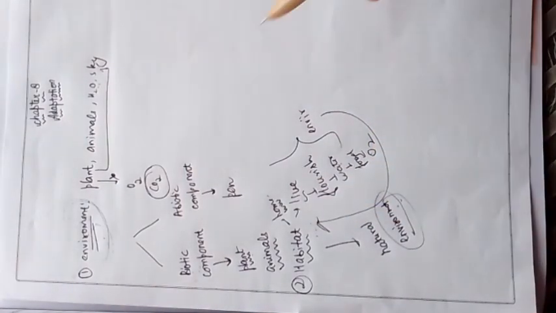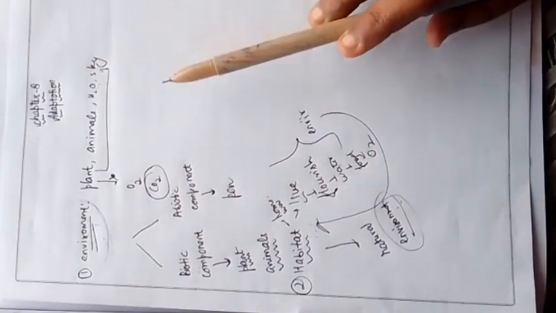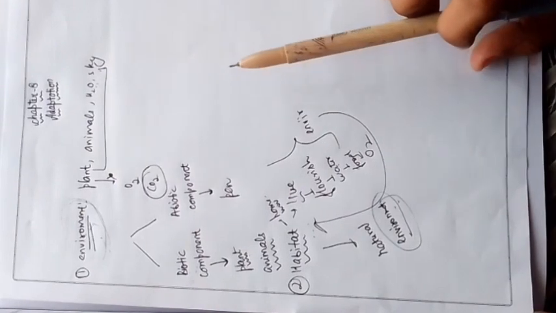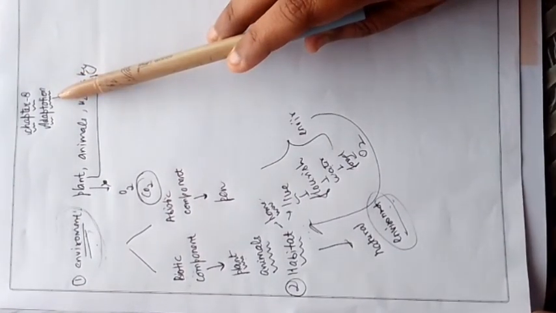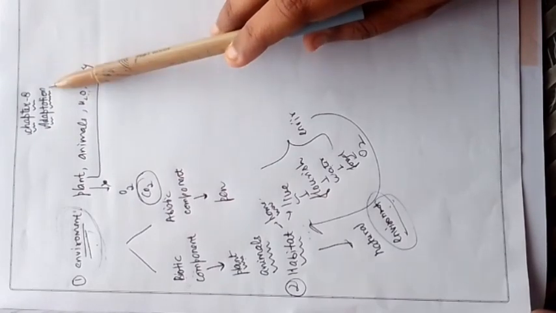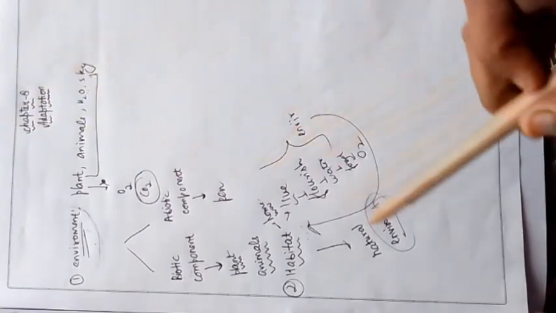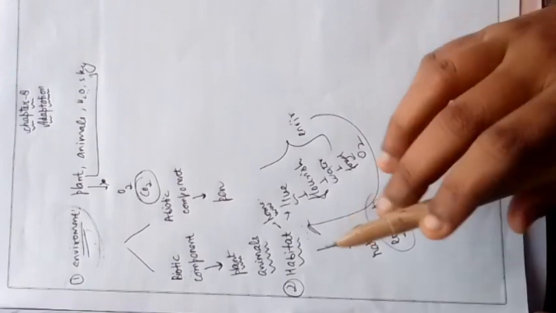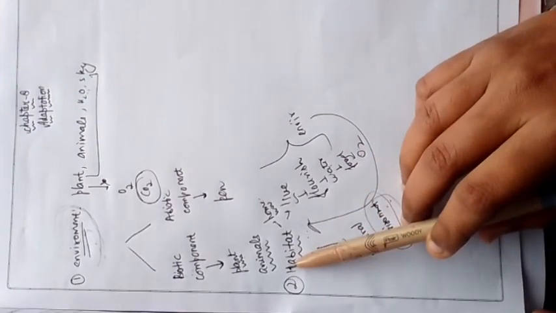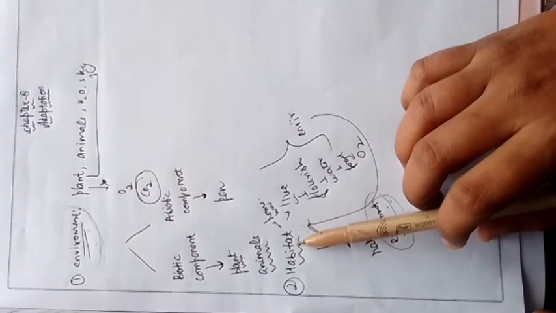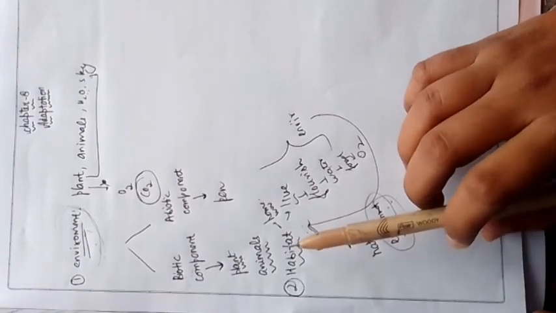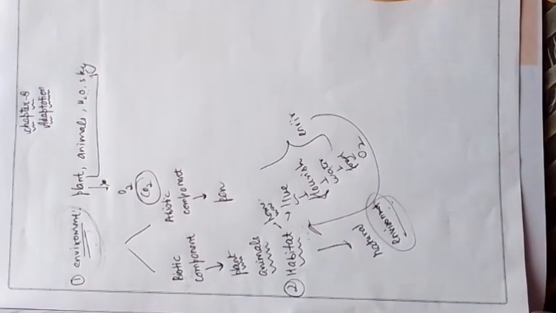Okay, so both these terms are clear to you, environment and habitat. Now we will come to our chapter, that is adaptation. What is the meaning of adaptation? Okay, see, I have told you that different organisms live in different habitats, they live at different places. Why are they living at different places? Because their bodies are adapted to that environment.